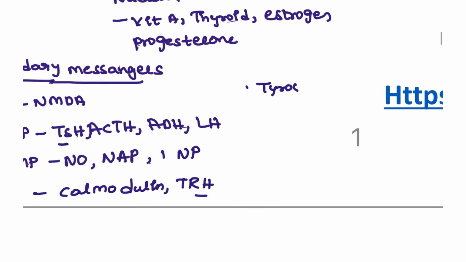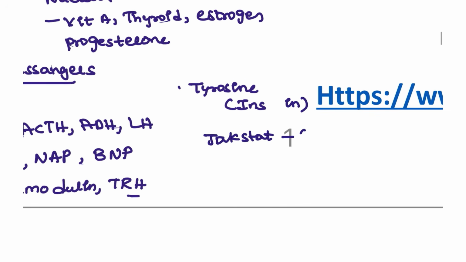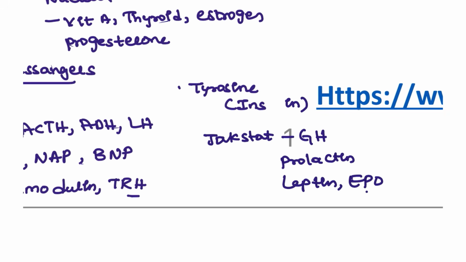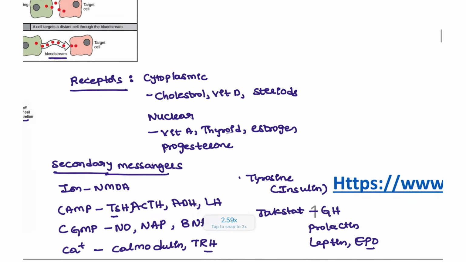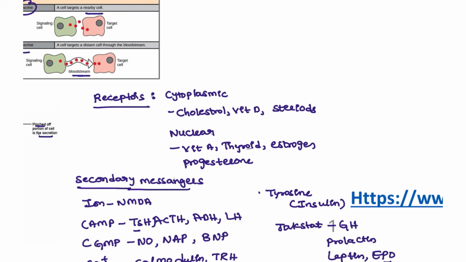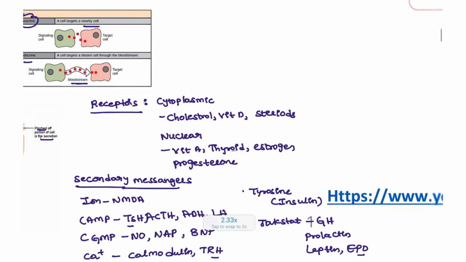Okay, and next we also have some of the pathways that you have to take note of. Tyrosine kinase pathway is for insulin, and we have the JAK-STAT pathway. Okay, the JAK-STAT pathway is for growth hormone, also prolactin, leptin, and most importantly erythropoietin. Okay, JAK-STAT, this question has also been asked in the examination. So these are the secondary messengers and important structures, receptors also, that we have discussed.